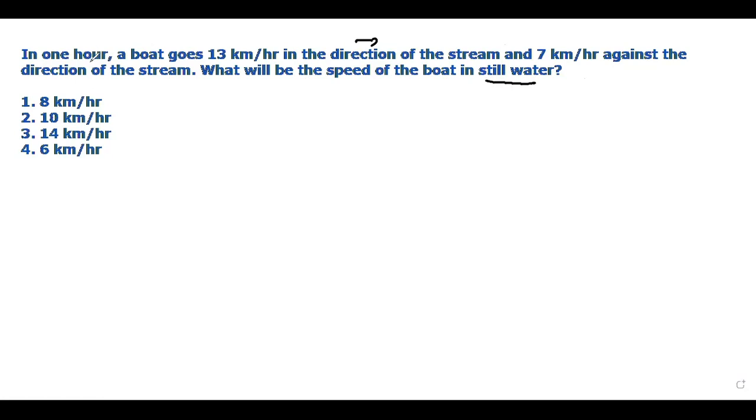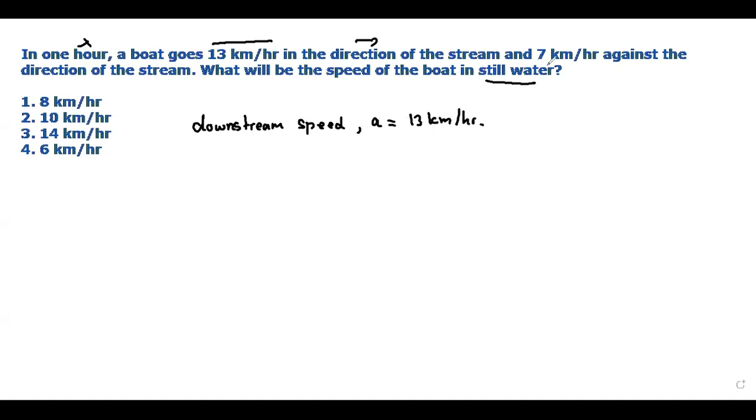In 1 hour, a boat goes 13 kilometers per hour in the direction of the stream. This is downstream speed, represented by A, 13 kilometers per hour.